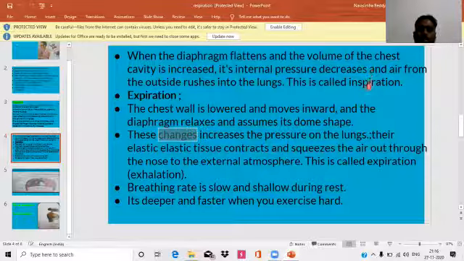So this is about respiration. So what is the respiratory mechanism in human beings? What muscles play an important role? Which part of the nervous system plays an important role in respiration?